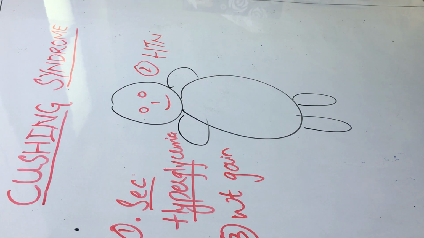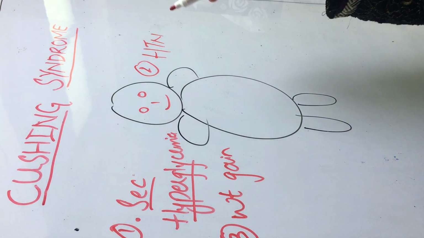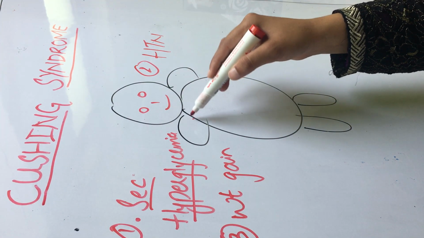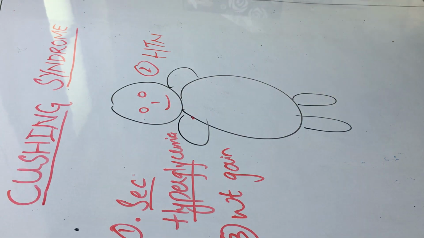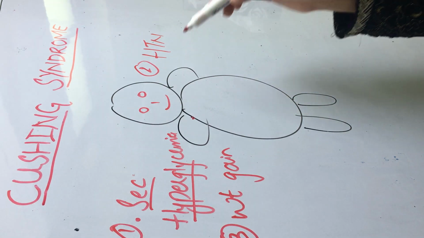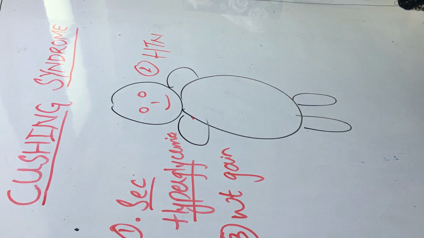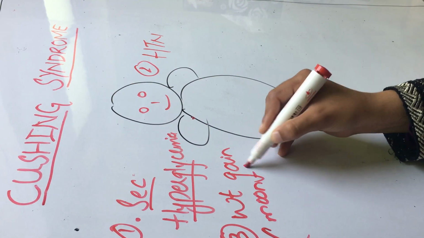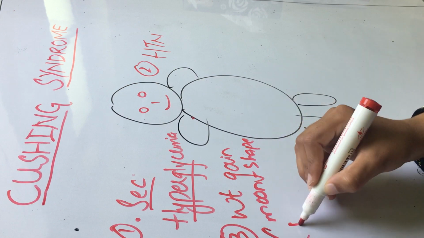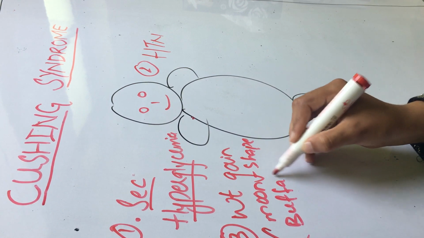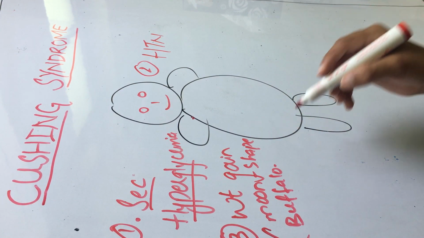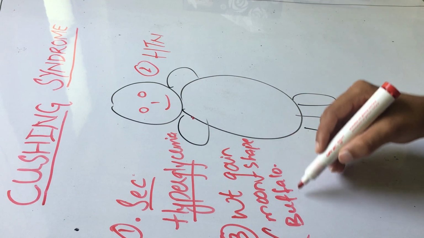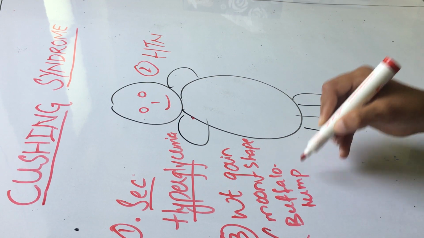It is specifically deposited in areas like the face, the shoulders and back. So these patients would have a characteristic moon shaped face and buffalo hump, that is, at the back of the neck there would be excessive adipose fatty tissue, buffalo hump.